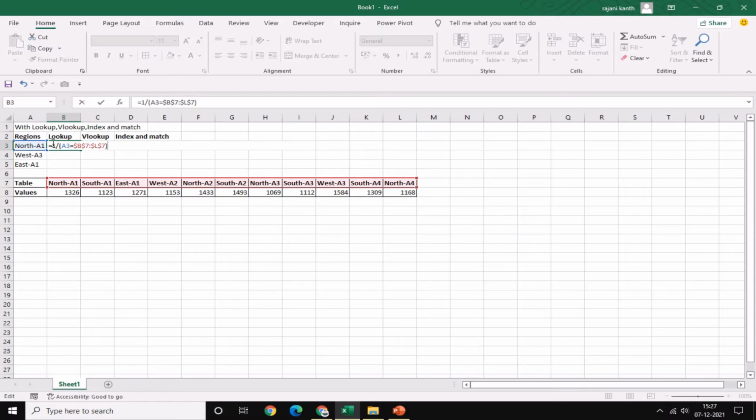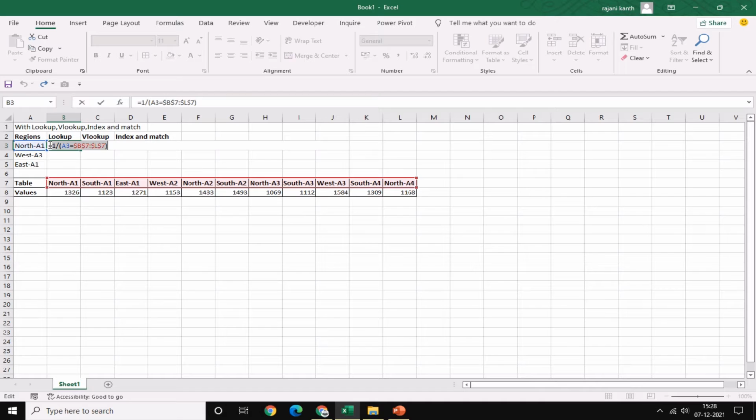See, if I do into, what will happen? It will pick up the last 0 value. I don't want that one. I want only the numbers. For that reason I did 1 divided by. It will show you the divisible by 0 error and numbers.